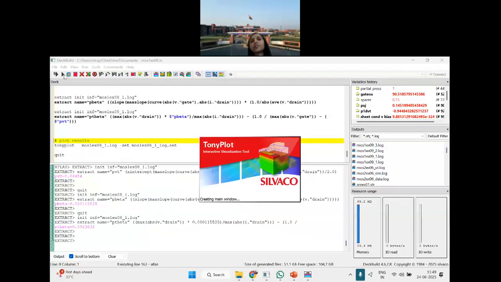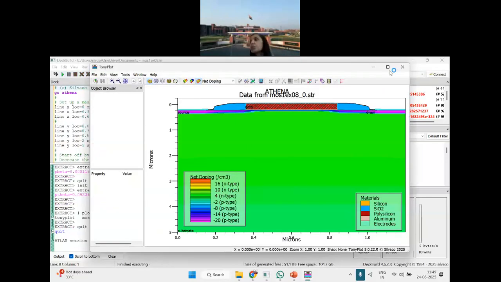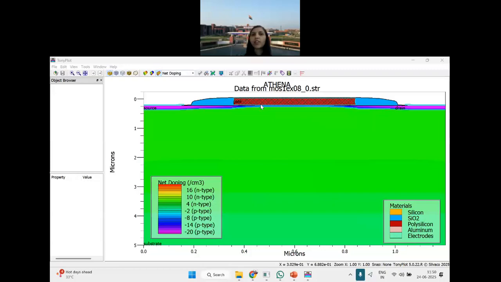Yes, please see. I think you can see the Tonyplot. You can see this Tonyplot. And what is there? It is metal at the gate. Then after that, what is there? Oxide in between the gate and the semiconductor. And here at the bottom, what is it? It is semiconductor. So MOS, metal oxide semiconductor, is here.